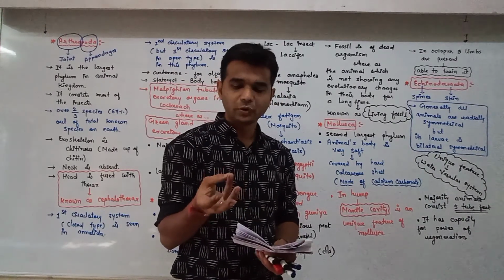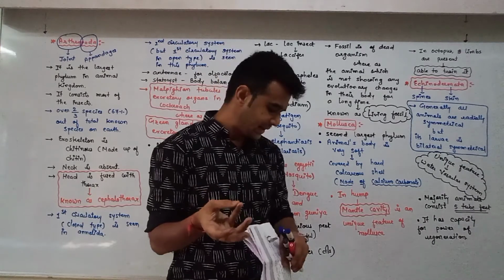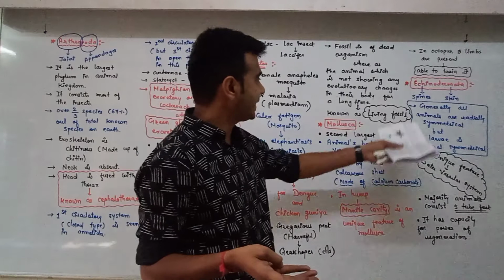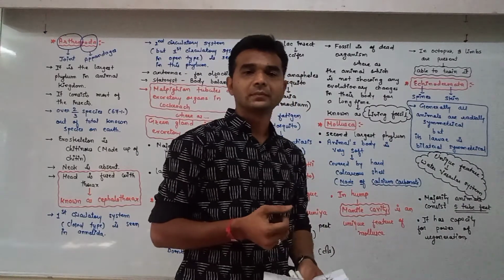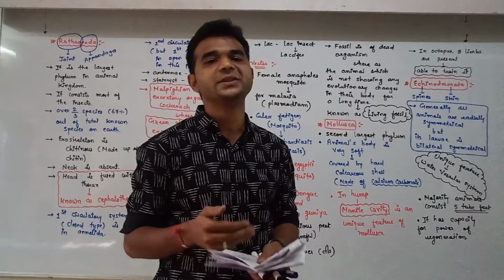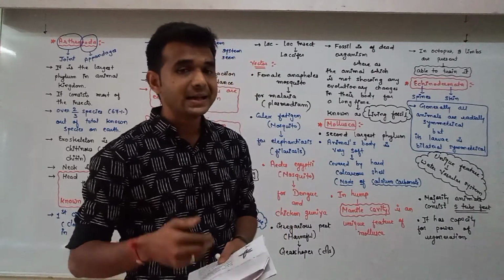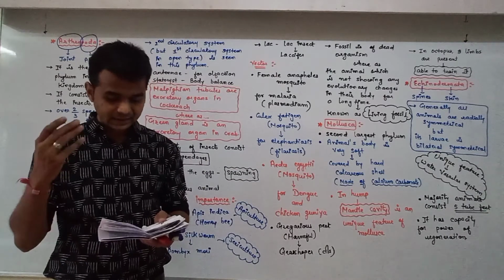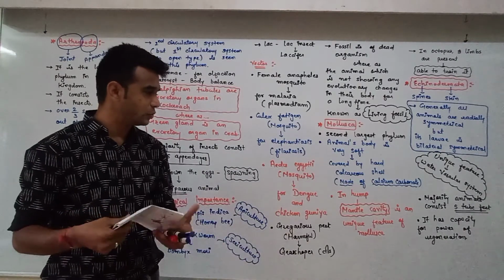Again, Porifera, Coelenterata, and Platyhelminths, and along with this Echinodermata, have the capacity of power of regeneration. They are able to form their own body by themselves. Let's see the examples. So these 2 points are important.